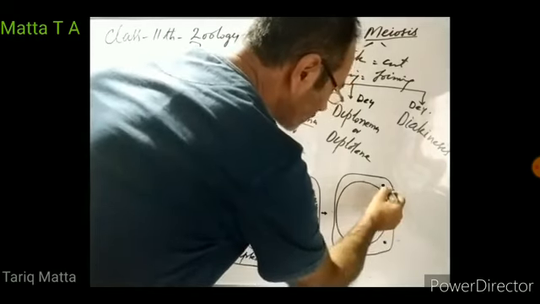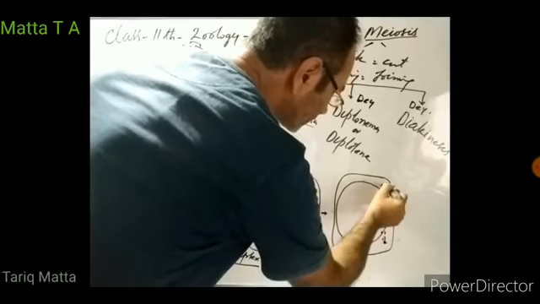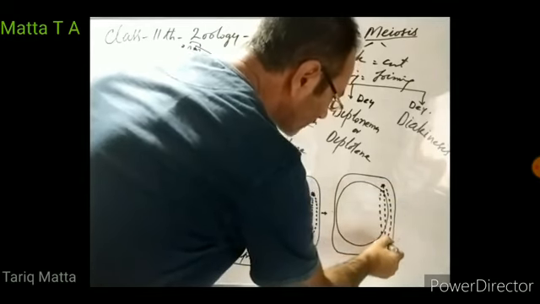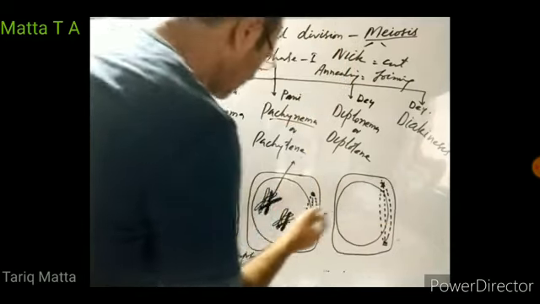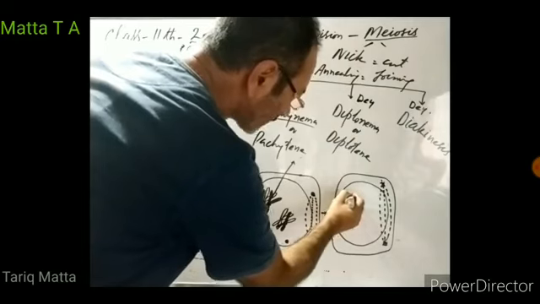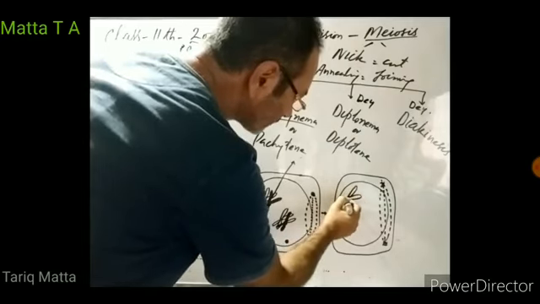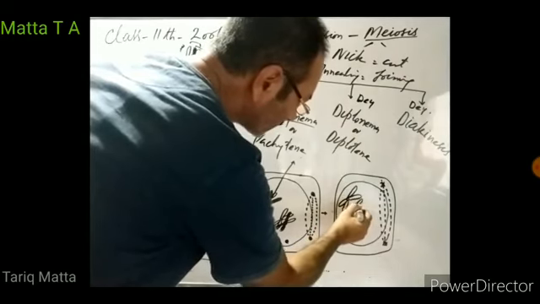Centrosomes are organizing the signal, and they are moving towards the two opposite poles of the cell. Now the homologous chromosomes separate, they move away from each other.